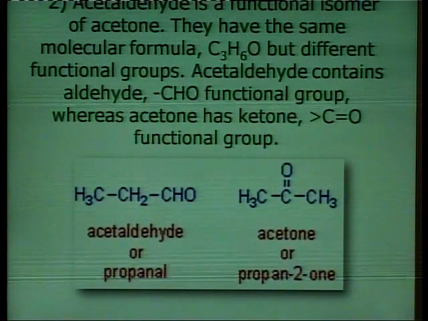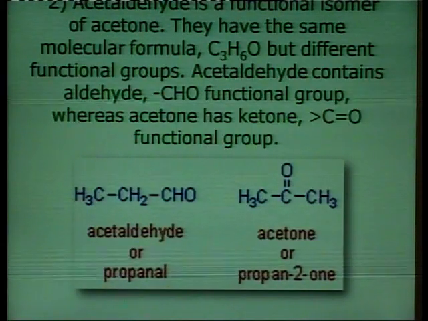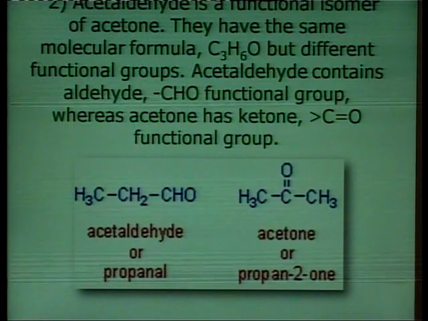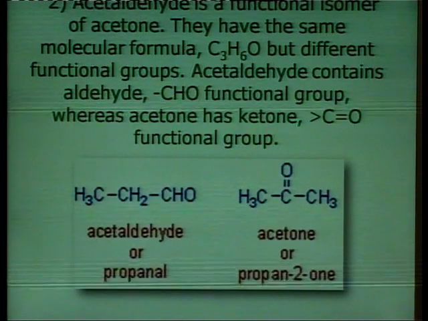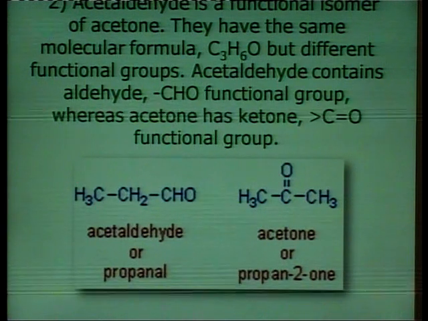Similarly, acetaldehyde is a functional isomer of acetone. Both of these compounds have the molecular formula C3H6O.